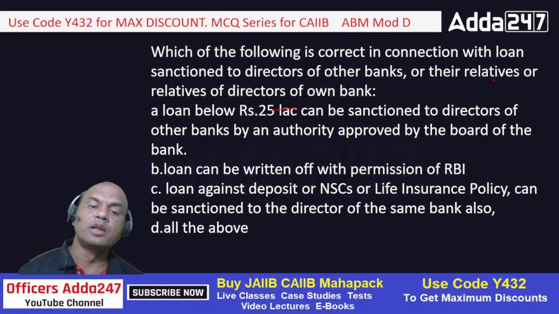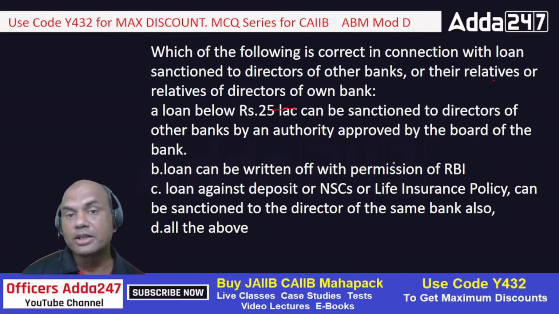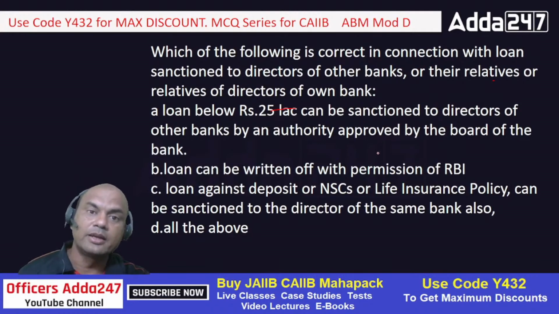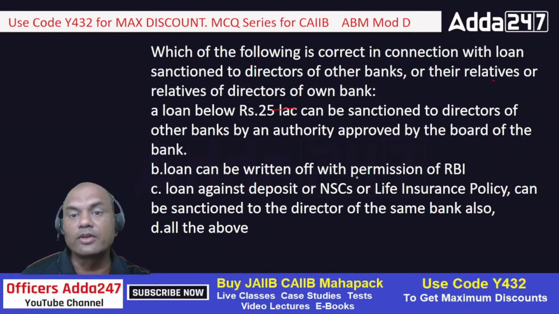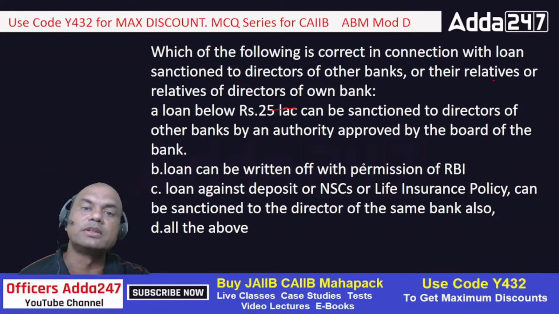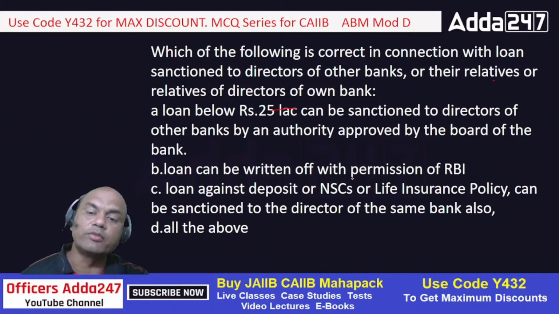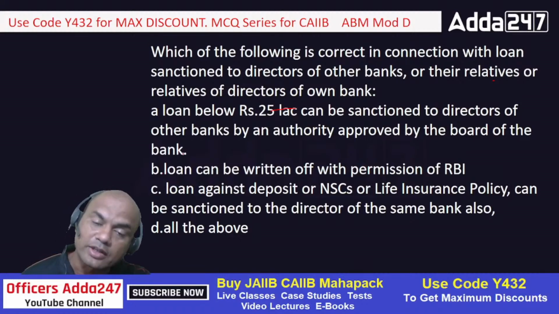Look at B. Loan can be written off with the permission of RBI. What do you mean by this? If you sanction a loan to the director of another bank and then you feel, okay, write off this loan, this is not allowed. Otherwise, what will happen? Both banks' directors will decide between each other: you take a loan from my bank, I'll take a loan from your bank, and then we'll write off each other's loans. Who cares? So that's why a loan can be written off only with the permission of RBI. So this is also correct. A is correct, B is correct.